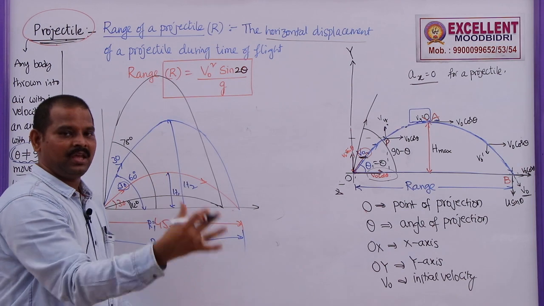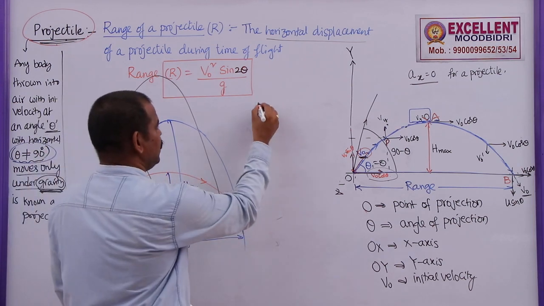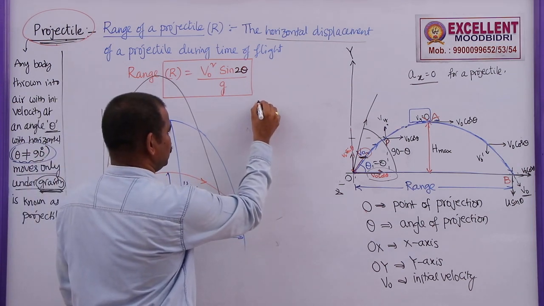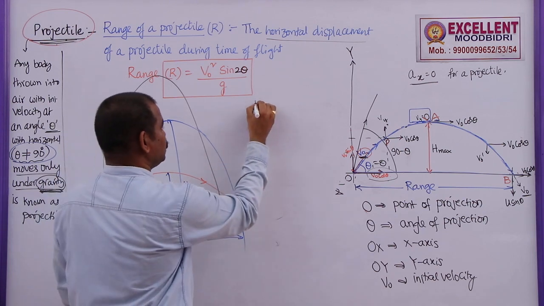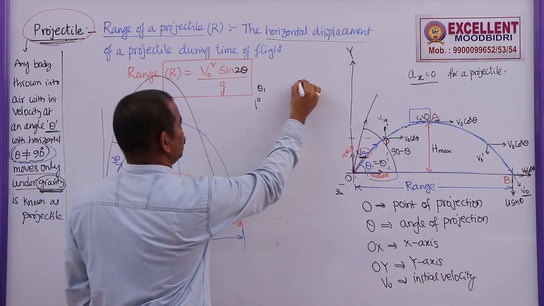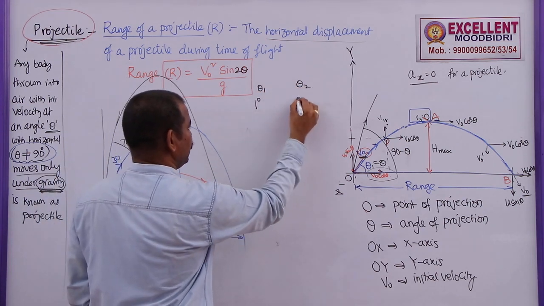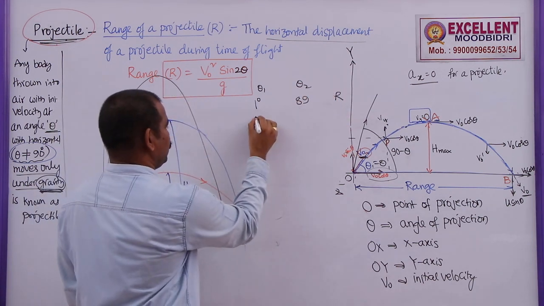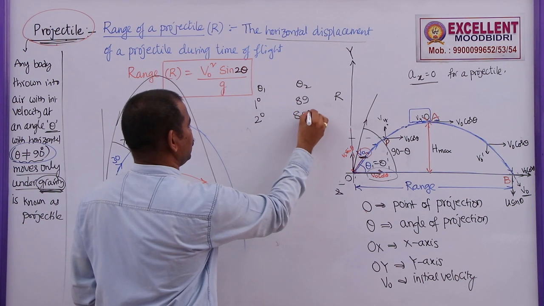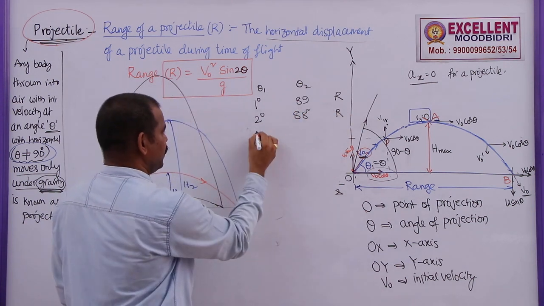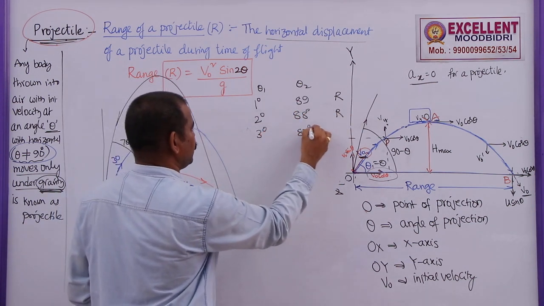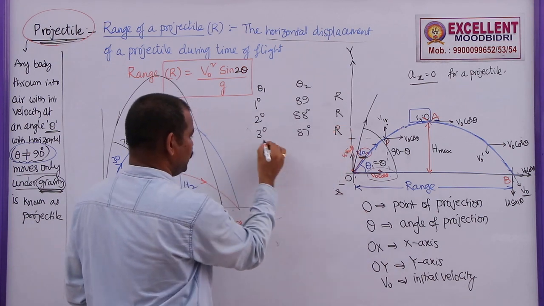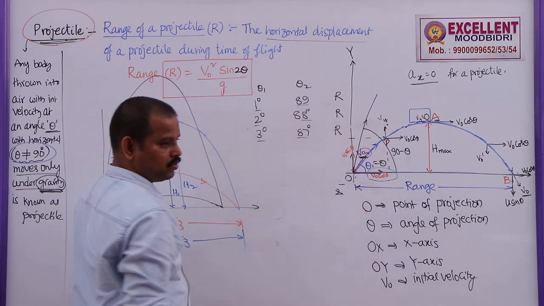That means, for any complementary angles, let us say theta 1 and theta 2, for 1 degree and 89 degrees, the range will be the same. For 2 degrees and 88 degrees, the range will be the same. For 3 degrees and 87 degrees, the range will be the same. That means, the sum of these two must be equal to 90.